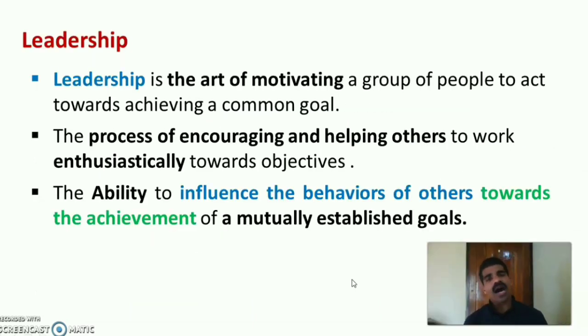Moreover, leadership is the art of motivating a group of people to act towards achieving a common set goal. And it is a process of encouraging and helping others to work enthusiastically towards the objectives. Leadership is the ability to influence the behaviors of others towards the achievement of mutually established goals.